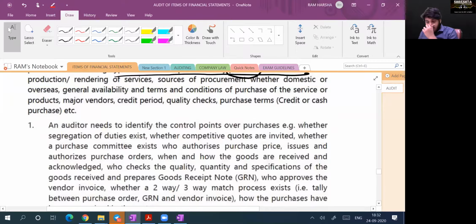And are they purchasing goods locally or globally? What are the purchase terms? Who is bearing quality responsibility? What is the credit period you are getting? Who are the major suppliers? Do get an idea about the entire company purchase process.